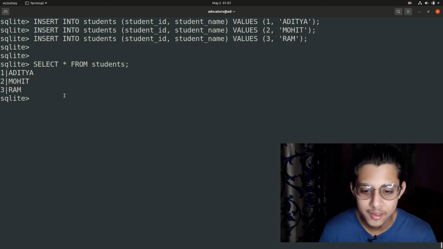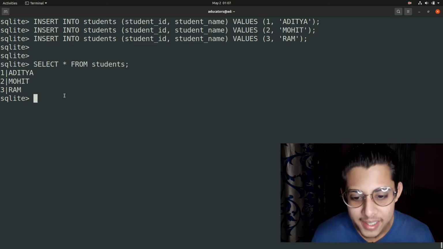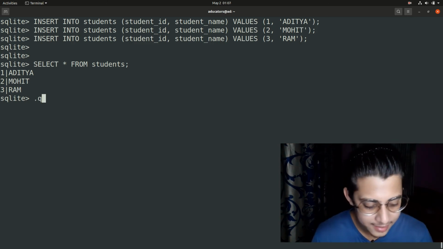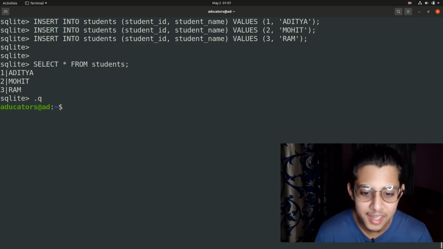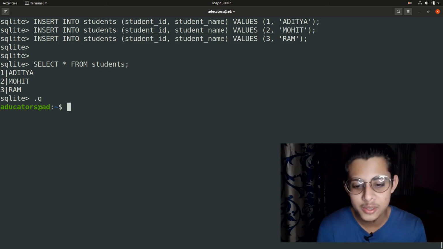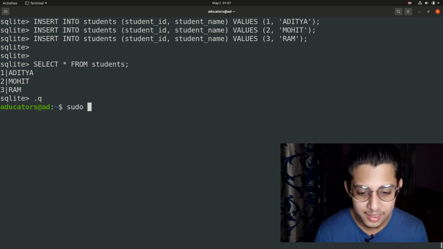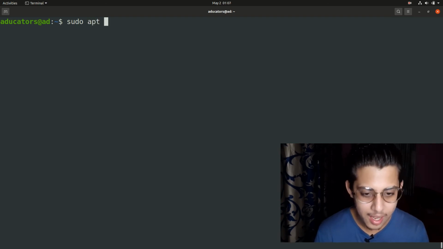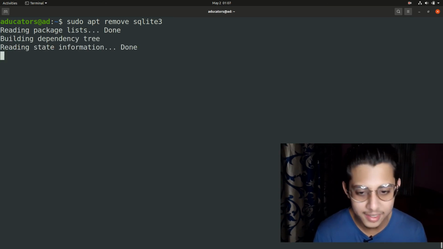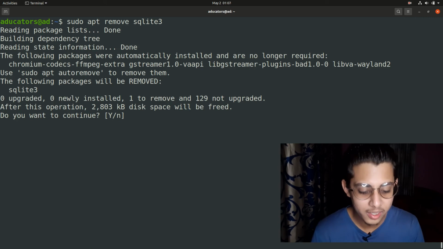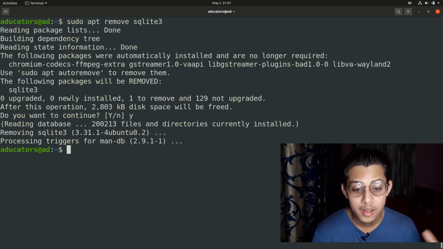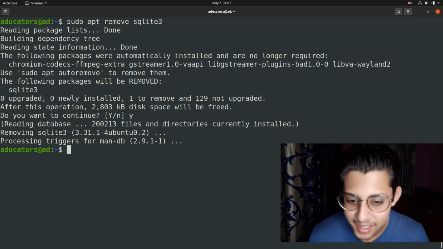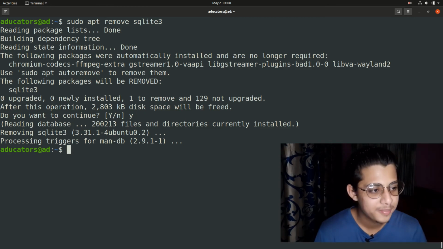So this is a very quick hands-on on SQLite. Let's exit this. Perfect. Now I told you at the end we will uninstall SQLite. To uninstall SQLite, it's again very easy. Run sudo apt remove sqlite3 and hit enter. And it will ask, do you want to continue? Press Y and hit enter. All right, in a couple of seconds, it removed SQLite from my local system.